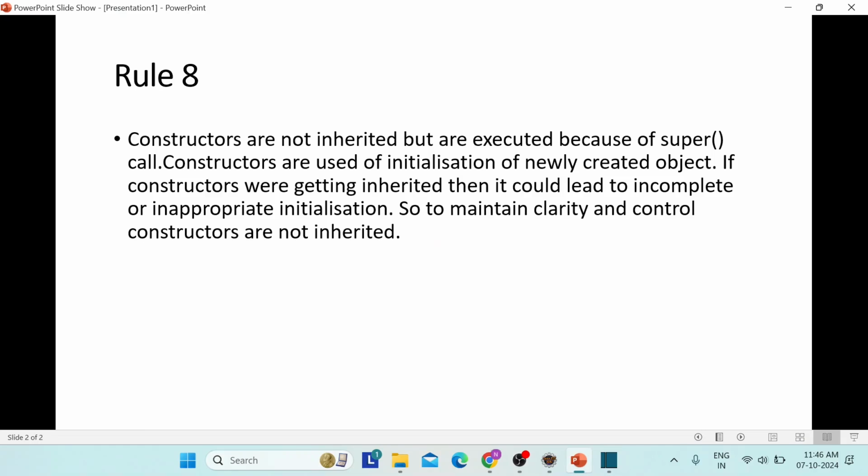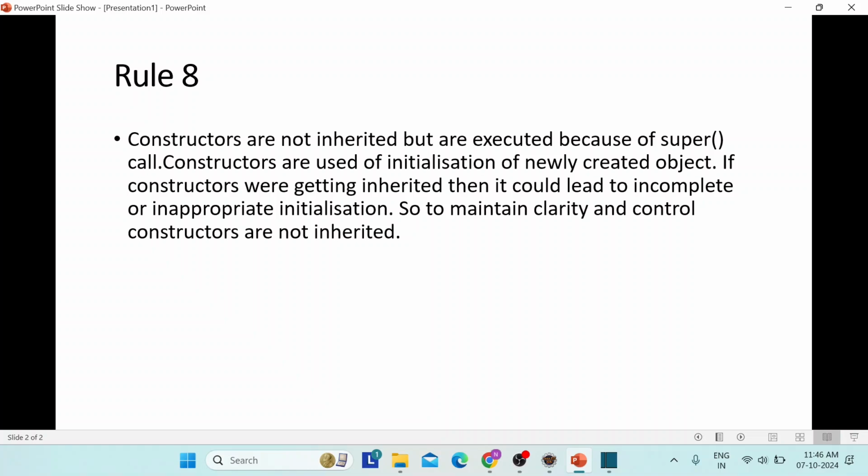So today we'll see rule 8. So what is rule 8? In rule 8, constructors are not inherited but are executed because of super call. So here we cannot inherit the constructor, but we can execute it by using the super call method. So we will see what the super call method is.